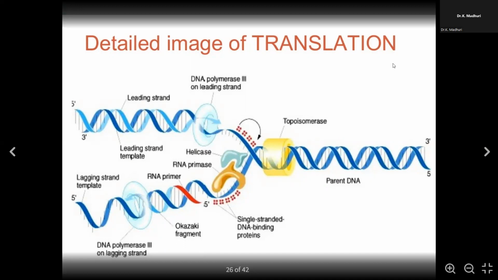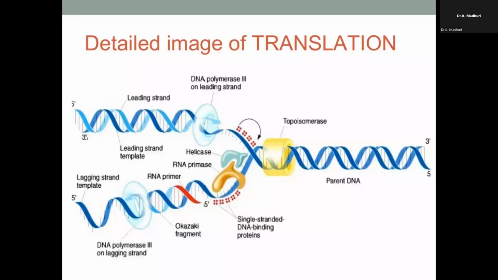So as you can see here, your parental DNA, from 5' to 3' it is running. And here it will be from 3' to 5'. So at 3', as I mentioned, the phosphate group is stopped. And here at the 5' end, on the carbon, these particular phosphate groups are bonded. So this is the picture which is showing you in detail how the replication is taking place. The semi-conservative replication is taking place.